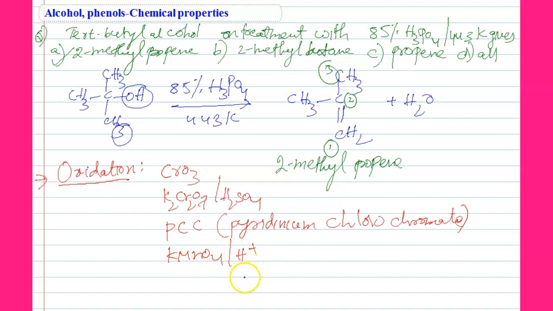So these are the oxidizing agents. Not only this, HNO3 also we can use. HNO3 is a strong oxidizing agent.